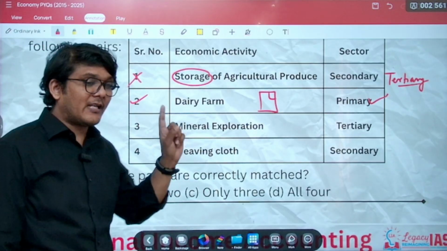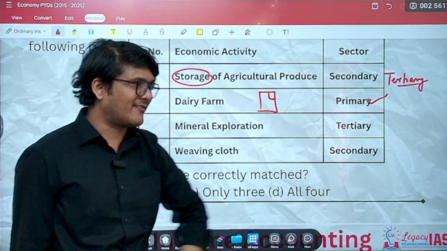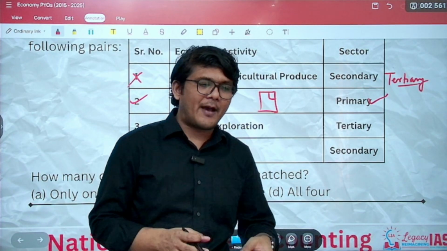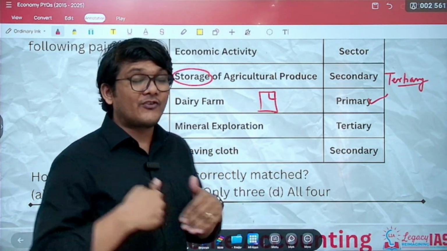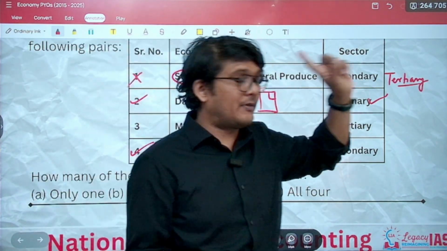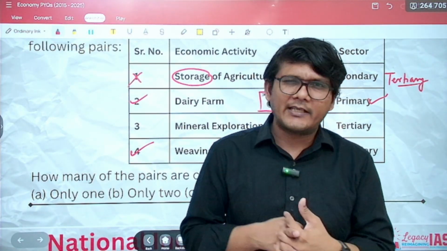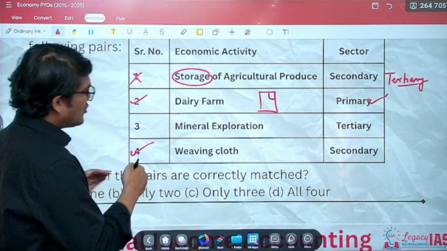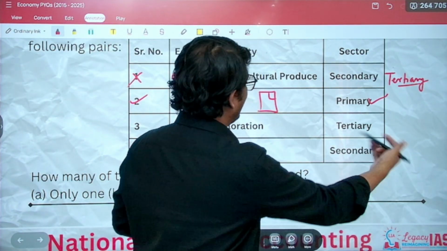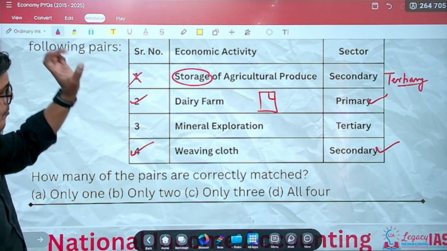Third one will come later. There was confusion with respect to this in the UPSC market. We'll discuss that. Coming on to fourth, weaving cloth. You are converting the fabric into cloth. So you are processing the yarn, the raw material, into cloth. Remember, yarn was asked in the previous question, yarn being the working capital, as we said. Now this yarn is getting converted into cloth. So processing of raw material, converting into finished goods, it is the industrial sector. It is secondary. That is correct. So two are perfectly matched.